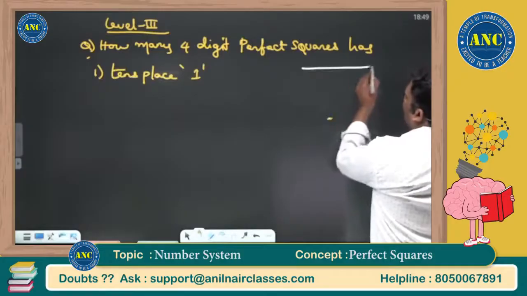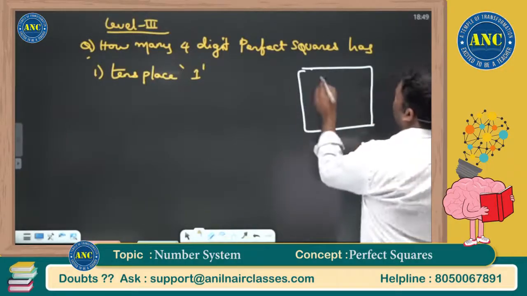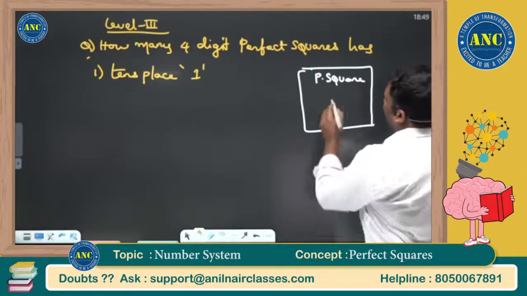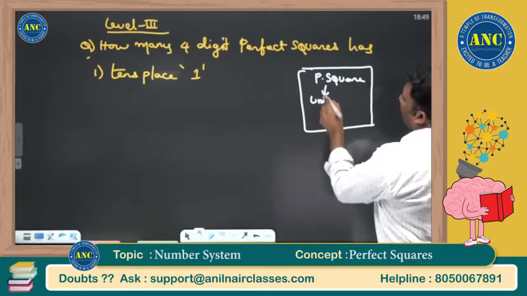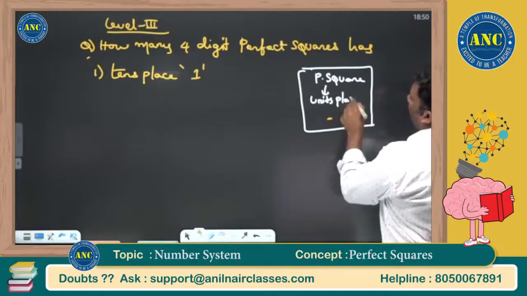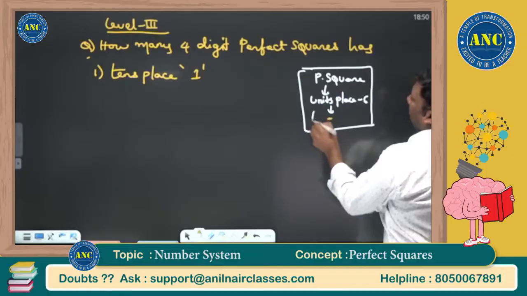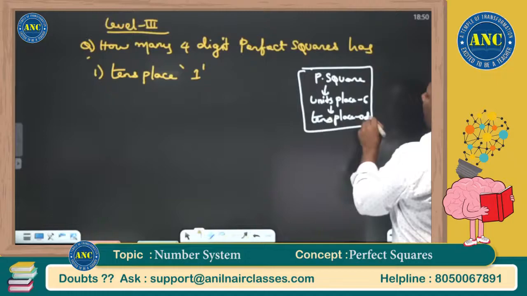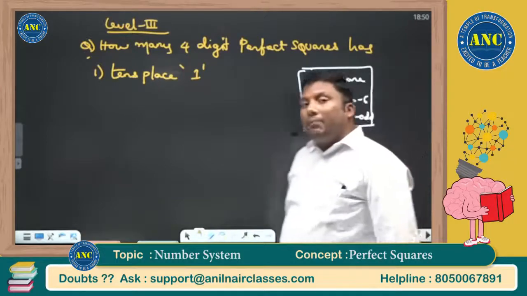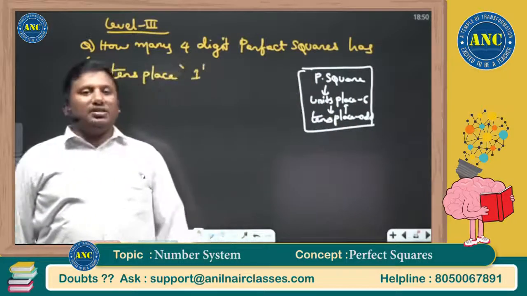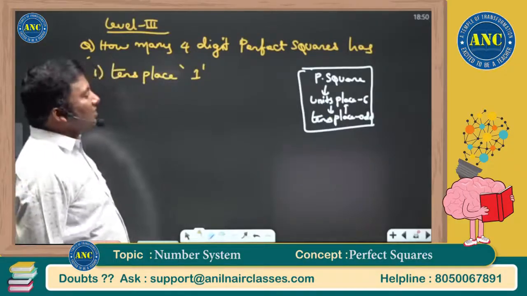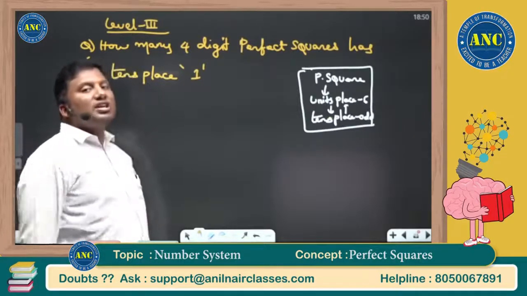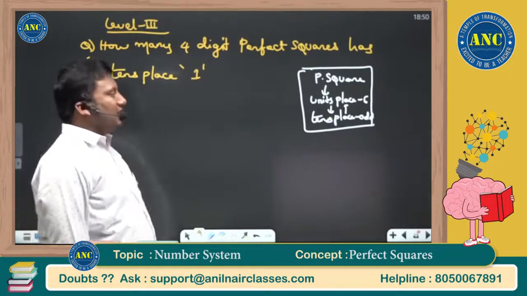In my previous class, we discussed a concept. If the number is a perfect square and the units place is 6, then the tens place will be odd. Vice versa is also true. If the tens place is odd, then the units place is 6. I will prove it to you.